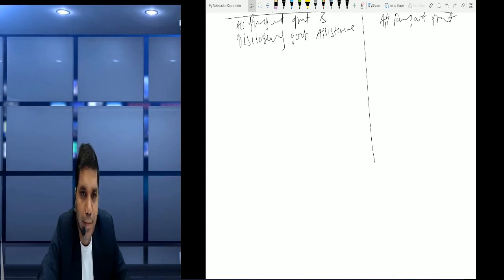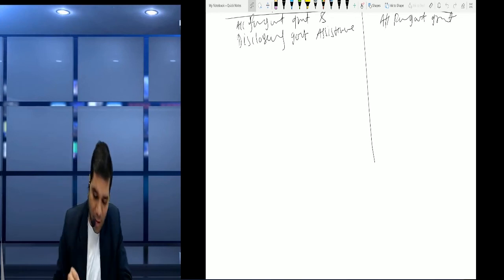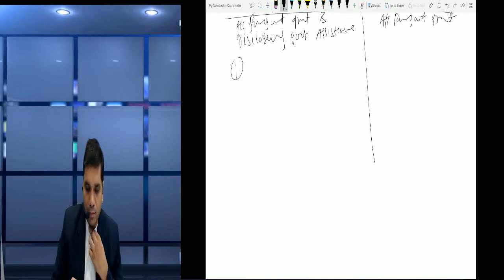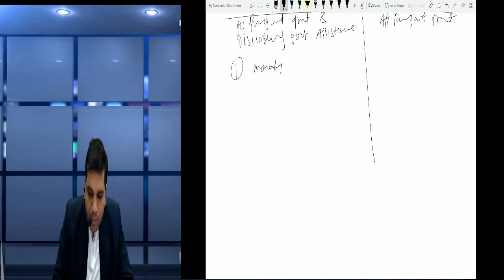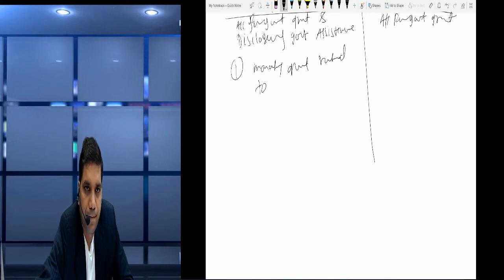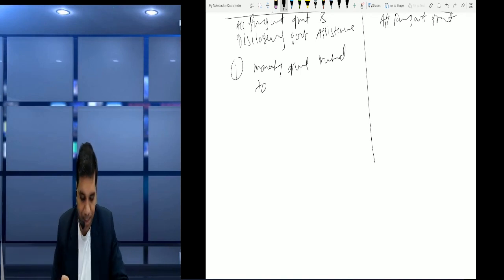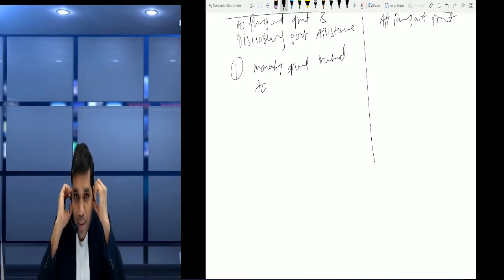First point, yes friends, I think this difference we had already discussed while discussing the government grant also. Yes friends, so we note down some differences. Number one, monetary government grant related to non-depreciable assets.